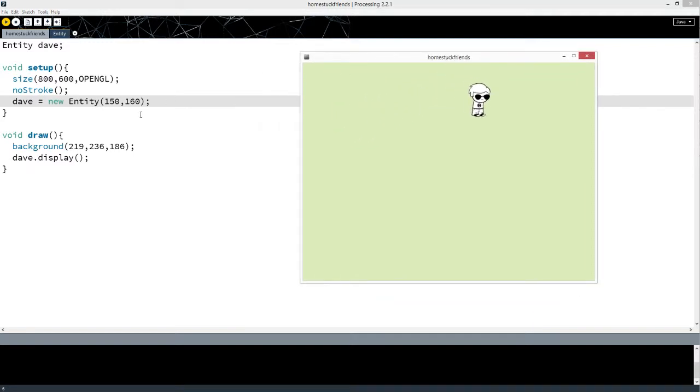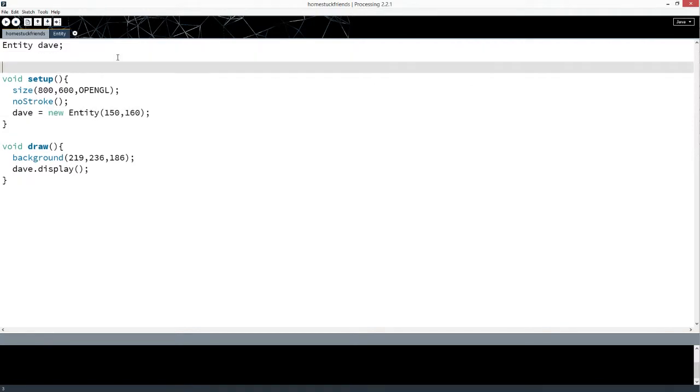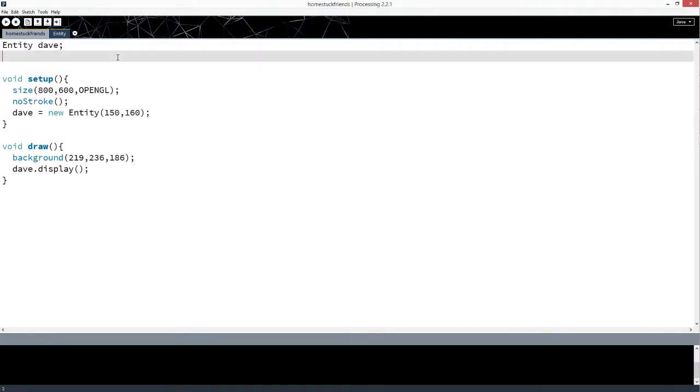We have Bouncing Dave. Dave is managed by a class. So let's actually get started on making a million Daves, although we will only make 512 for now. First thing we need to do is make an array. An array will keep track of all of the Dave variables.